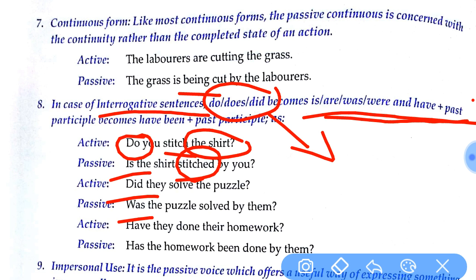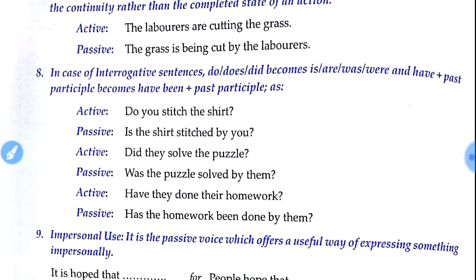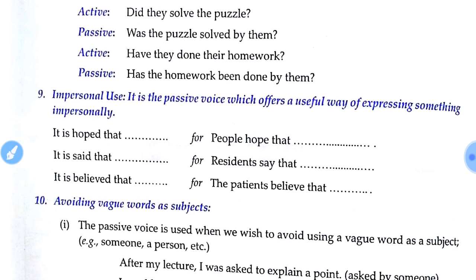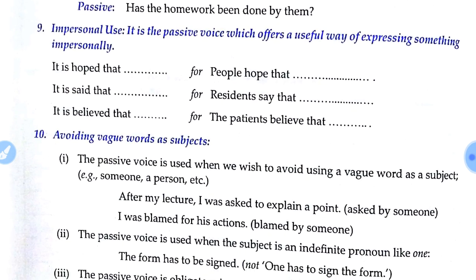In the same way, have they done their homework? Since it is already have, we use the same. If the verb is already given in the question, we use the same. So, has the homework, which is the object, been done by him. That way we can also change active voice into passive voice.